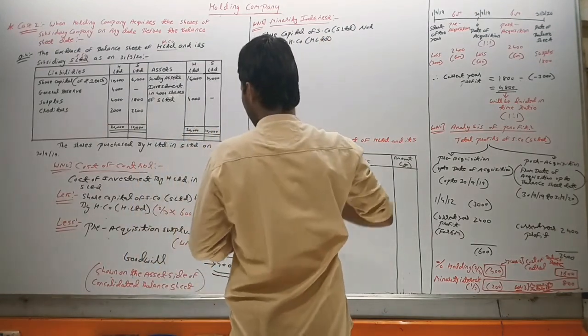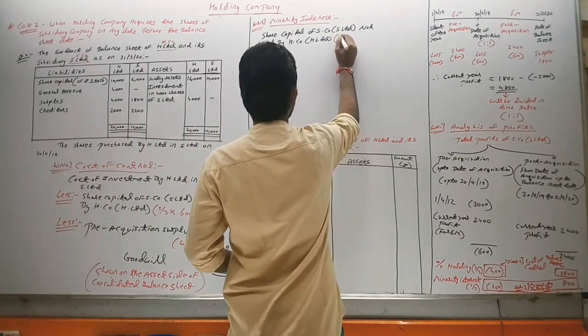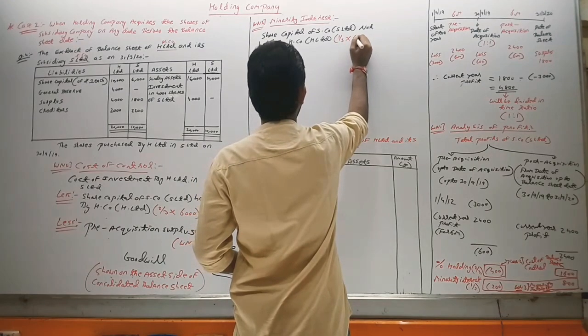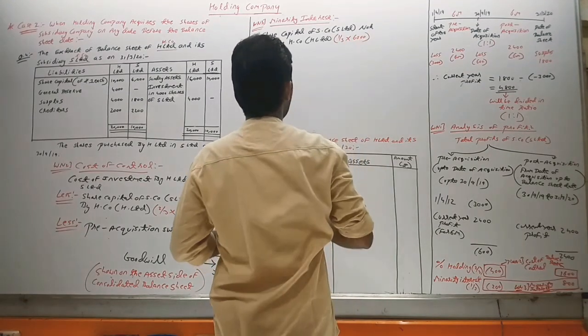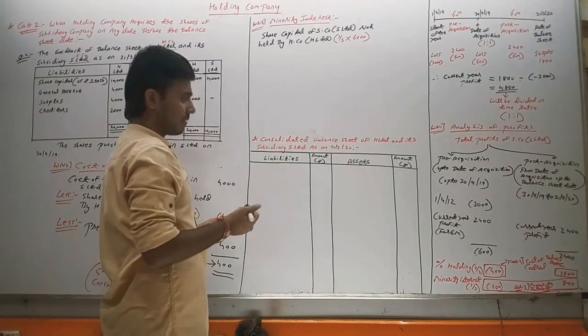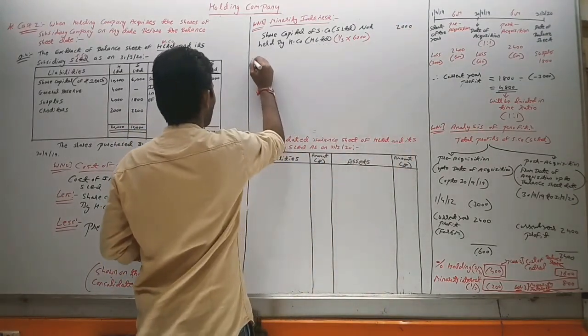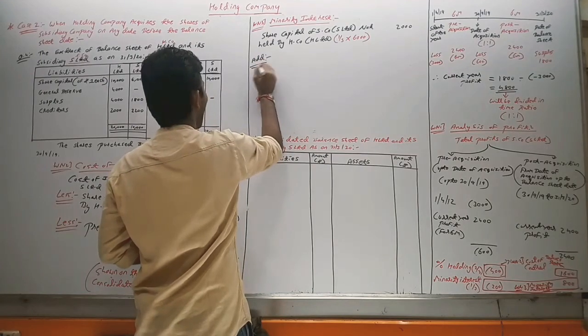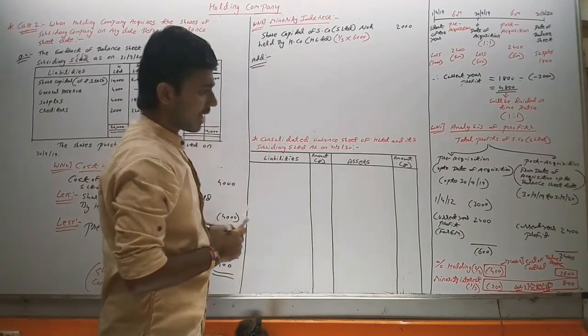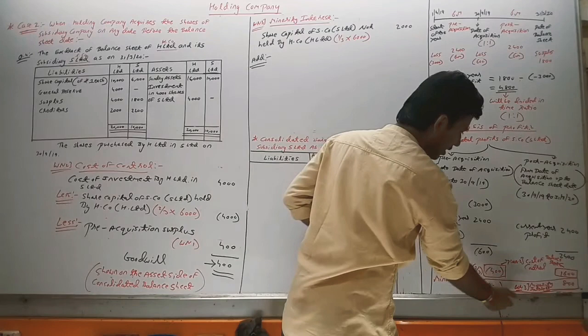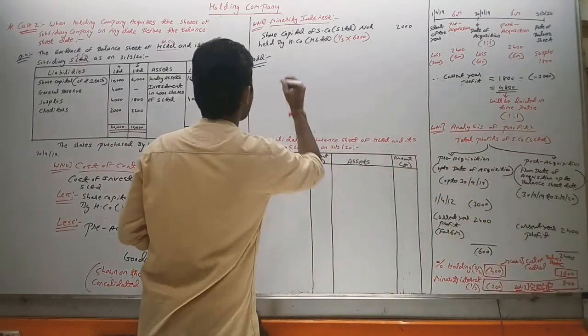So what is this? 1/3 of 6,000. It will be 2,000. In this we have to add reserves, and that we can take from here, pre-acquisition and post-acquisition.